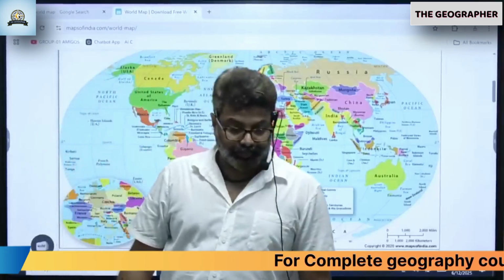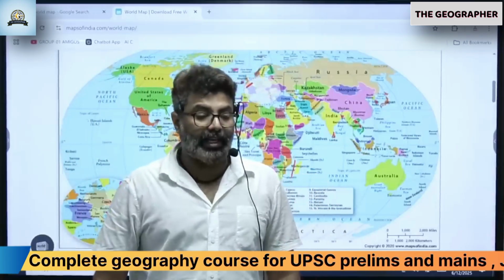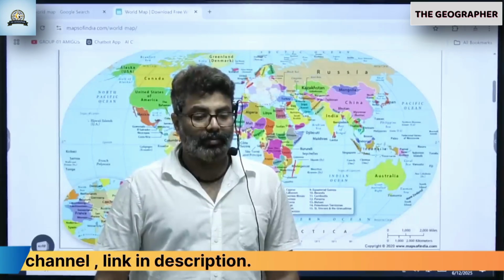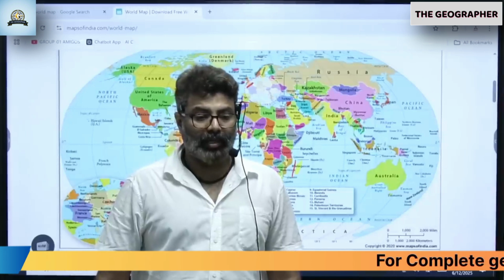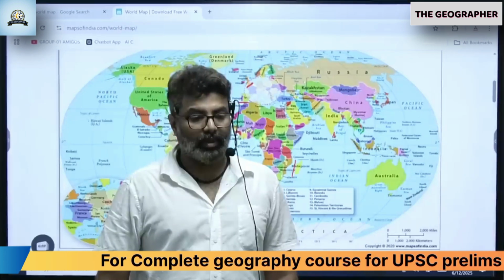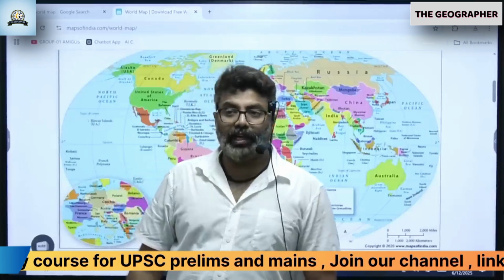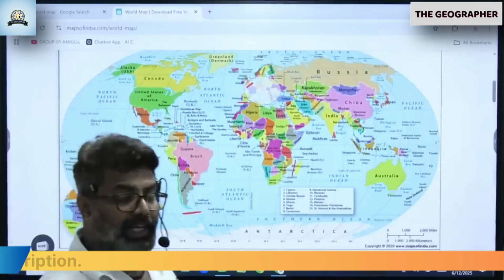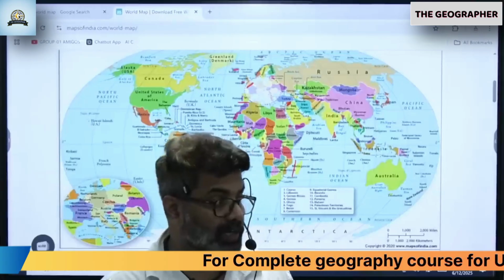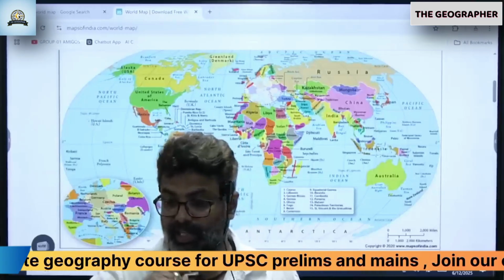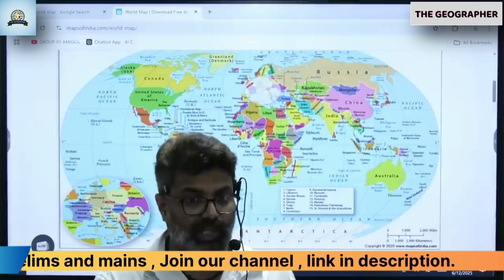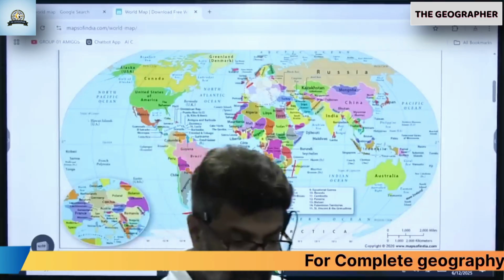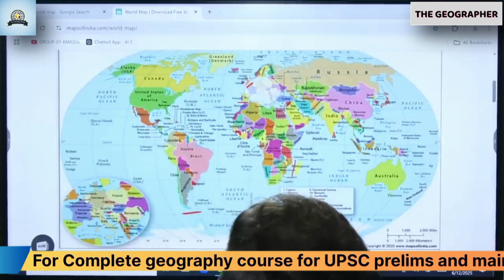Page number 8, 9. Locate 8 degree below Lakshadweep. Where is Lakshadweep? Locate Lakshadweep. There, 9 degree, 8 degree. 8 degree channel separates Lakshadweep, India from Maldives. Clear? 8 degree channel, very important. It will come in the paper. I am telling you now only. This is a sure question. 8 degree separates Lakshadweep, India from Maldives. Below this comes Lakshadweep.